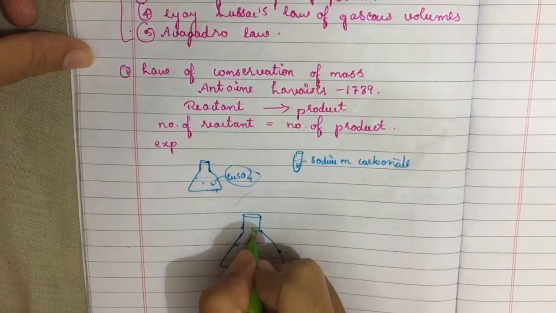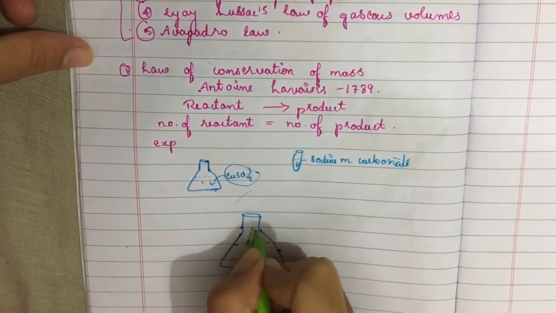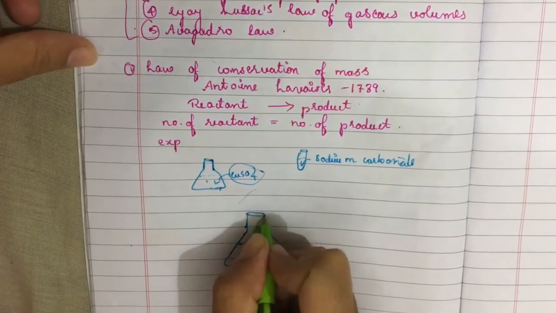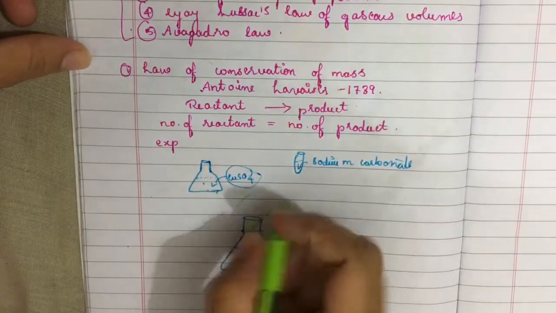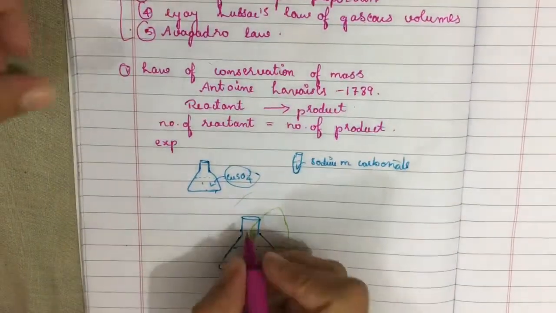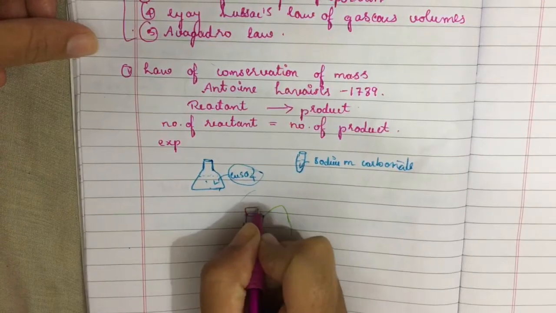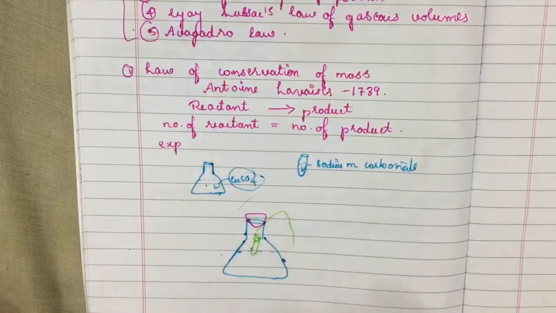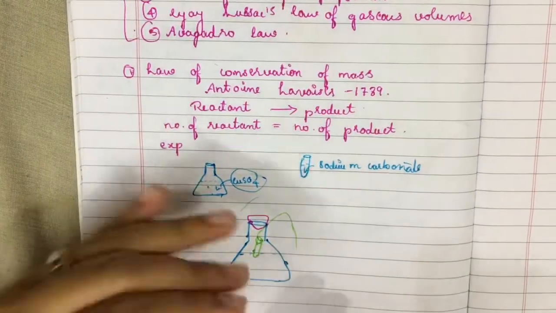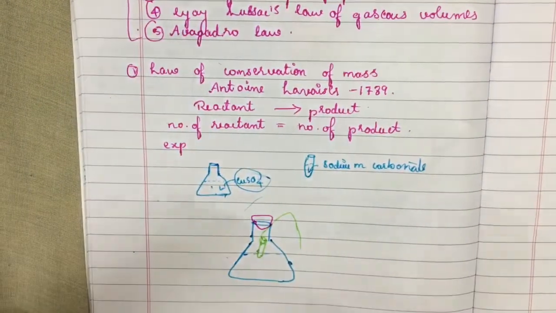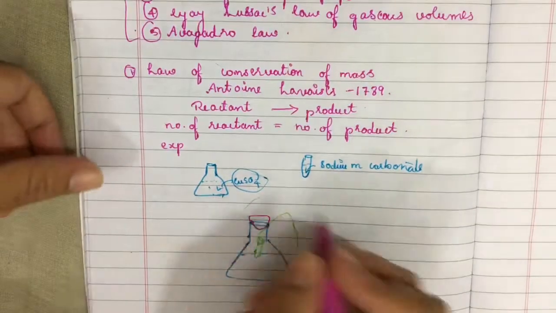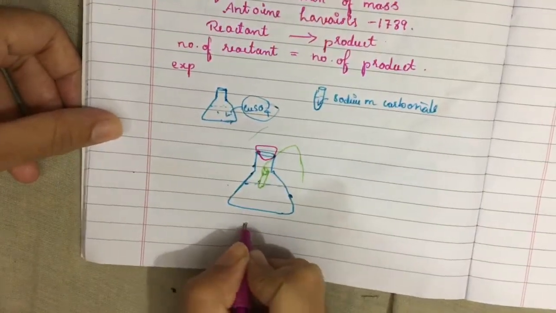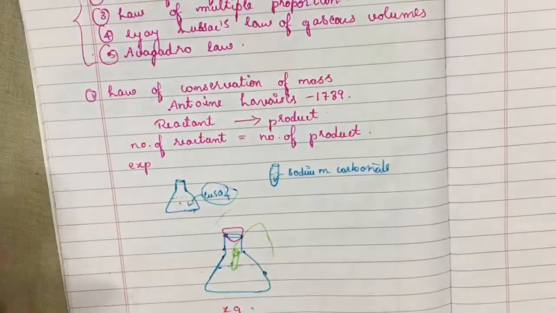And he tied this test tube with a thread, and the conical flask was covered with a rubber cork. He kept it aside as it is, and the weight was observed. It was x gram.